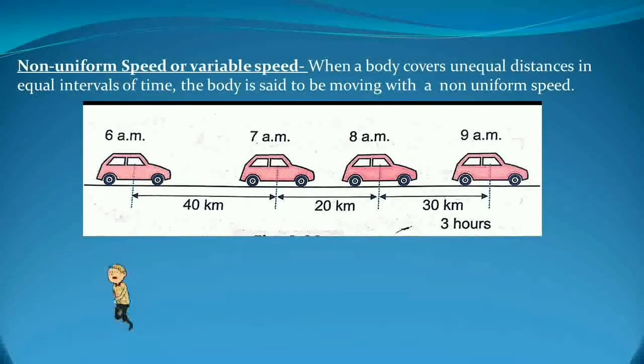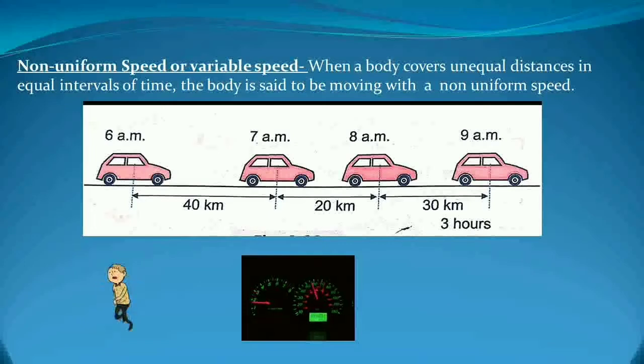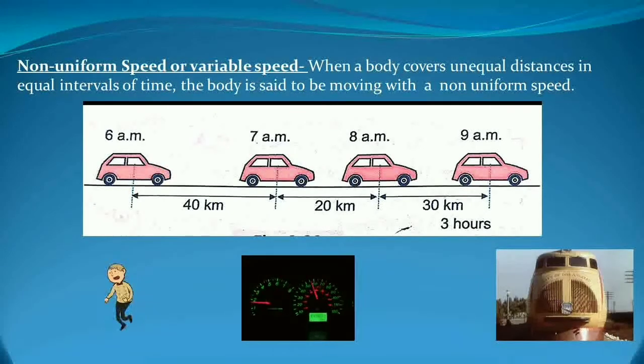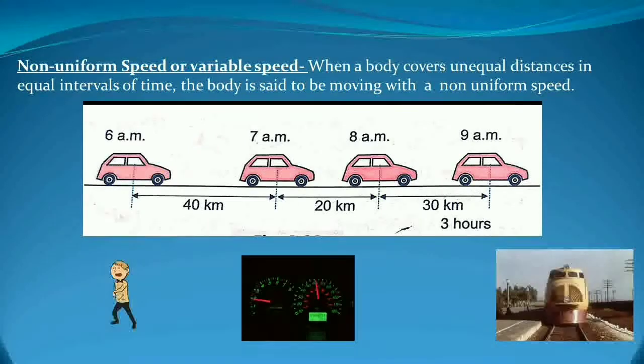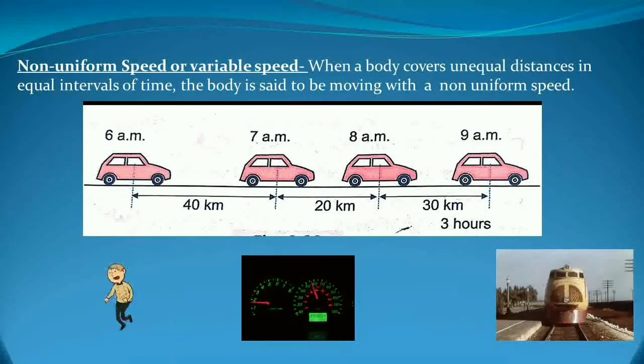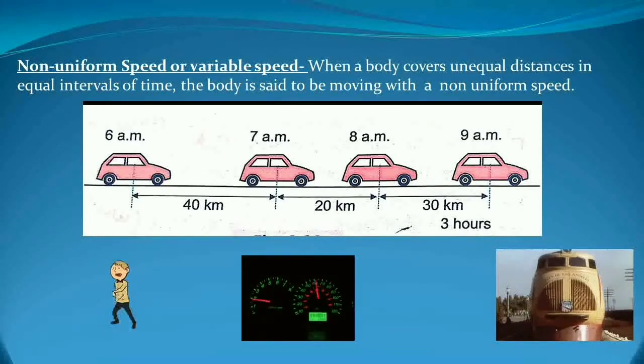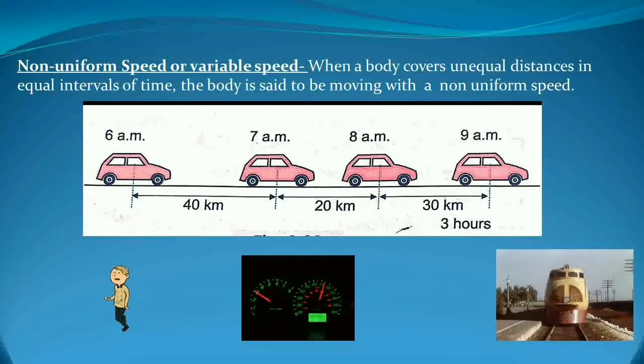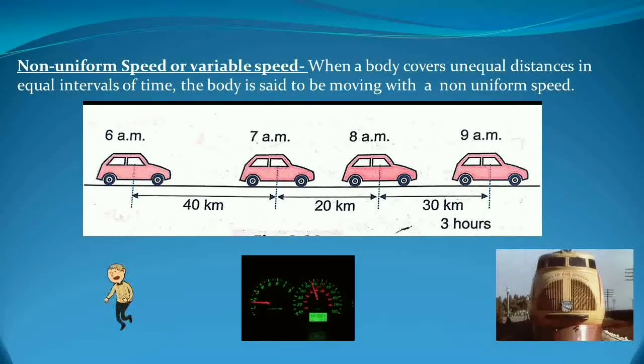You can see in the given examples also that a boy running in any race, the speedometer, and suppose a train which comes to a halt describe non-uniform speed. Clear? These all are the examples of non-uniform speed or variable speed, when a body covers unequal distance in equal intervals of time.